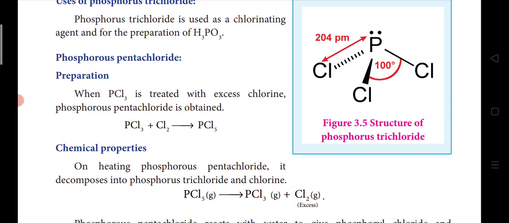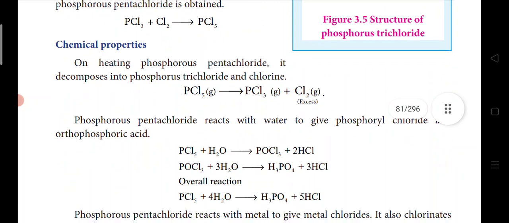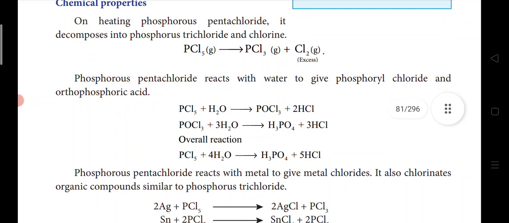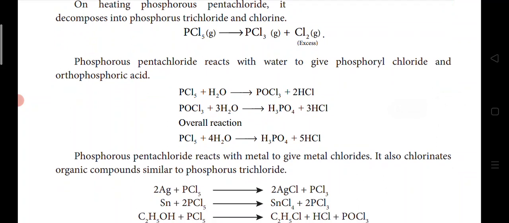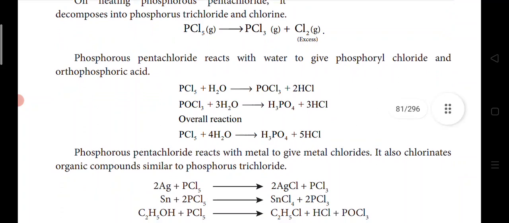Phosphorus pentachloride preparation: when PCl3 is treated with excess chlorine, you will get phosphorus pentachloride. Chemical properties: on heating it decomposes. This PCl5 will get decomposed to phosphorus trichloride and chlorine gas. And phosphorus pentachloride reacts with water to give phosphoryl chloride, which reacts with water to give orthophosphoric acid. The overall reaction is given.